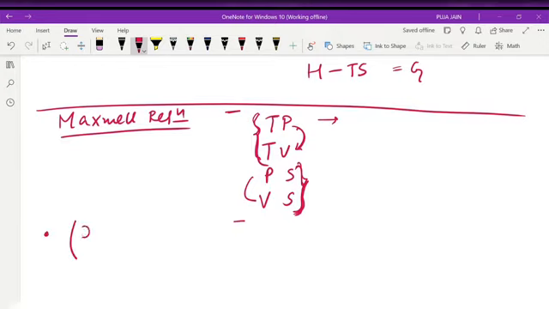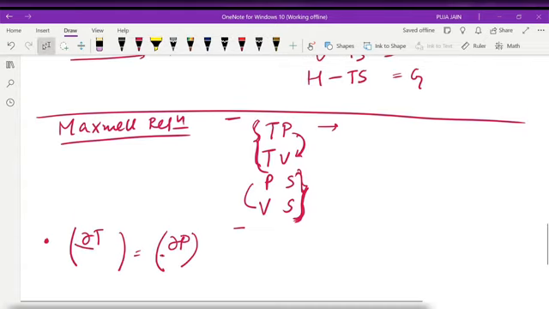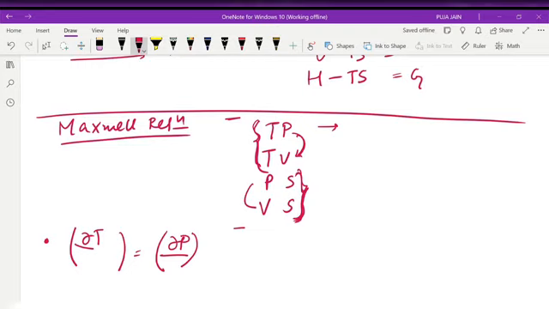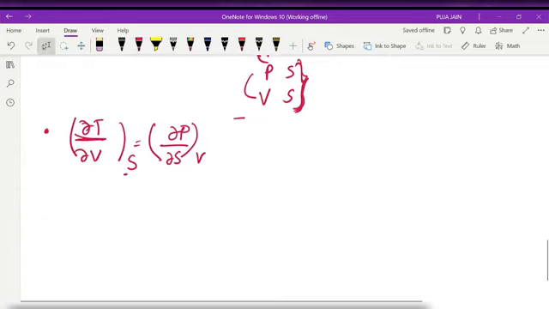So how will I get the first thing? I can write del T and here P is there, so del P. When I deduced those equations of thermodynamic potential, the constant thing I kept in the denominator. This time, this TP, you will keep it in the numerator. So when you write del T and del P, when T is there, its conjugate pair S will be constant. When P is there, its conjugate pair V will be constant. When S is constant here, this will be del S and this will be del V.